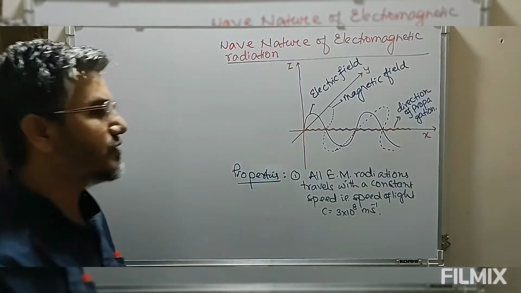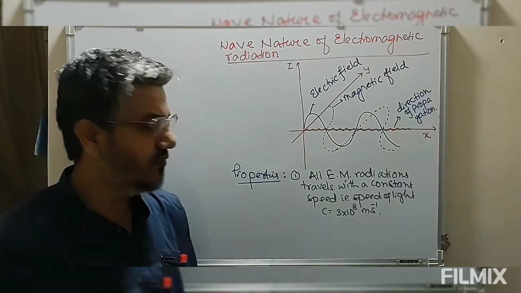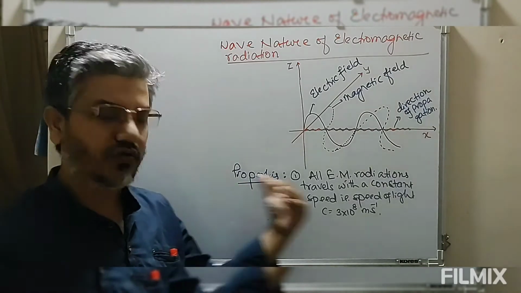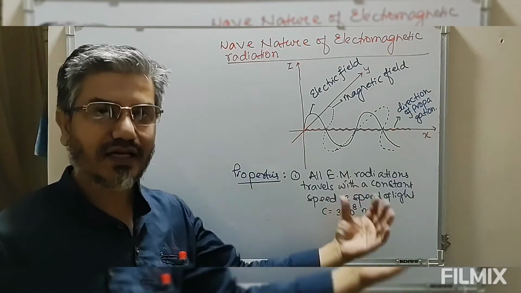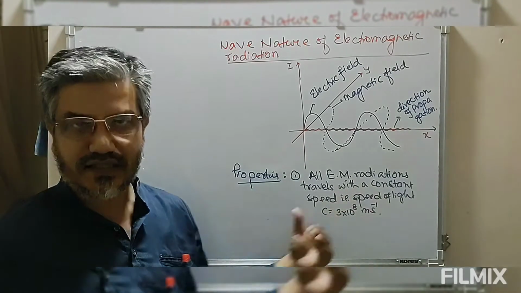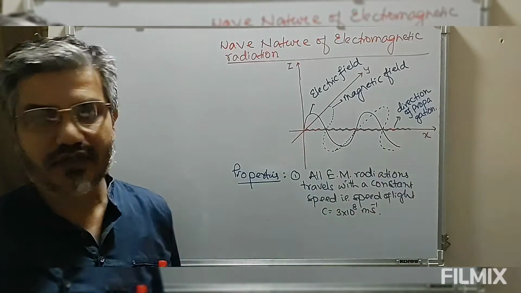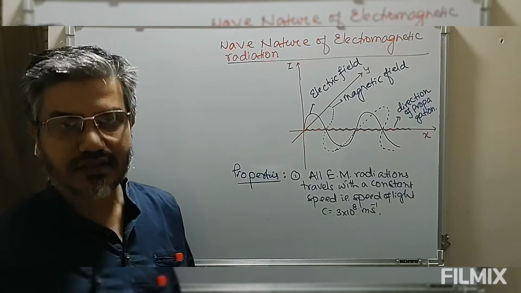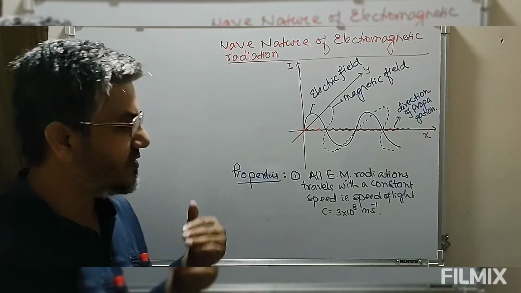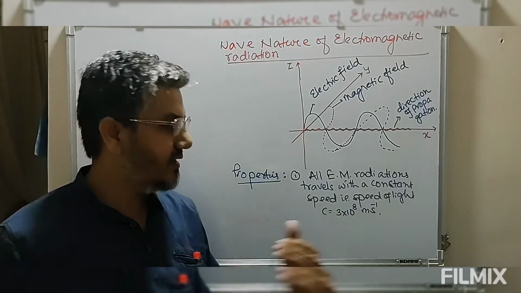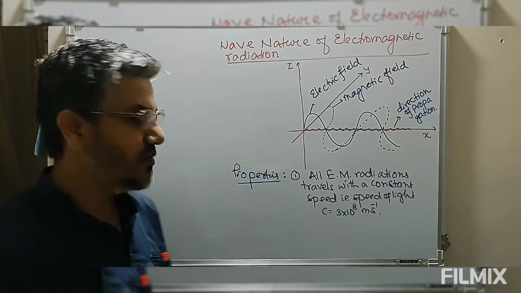So whether we have visible radiation, ultraviolet radiation, gamma rays, X-rays, cosmic rays, or radio waves, all these radiations move with a constant speed, that is 3 into 10 to the power 8 meter per second.